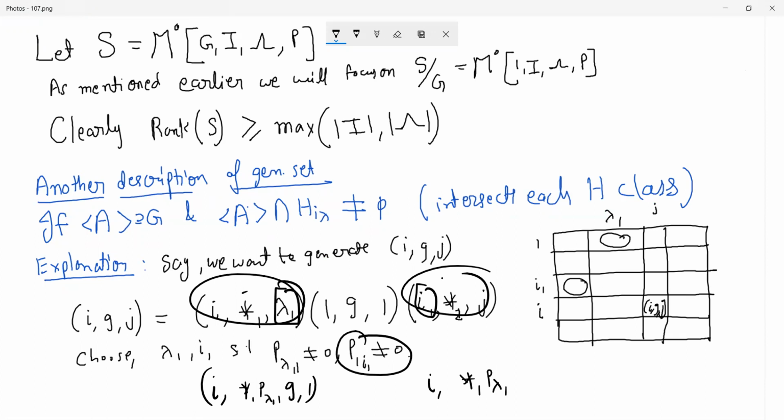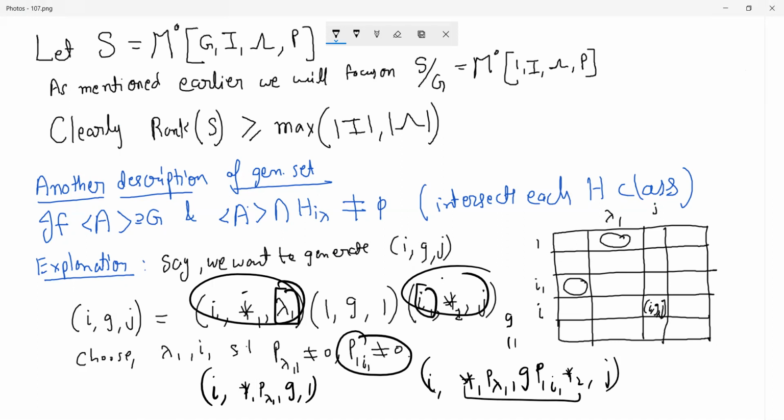So we have P lambda 1 1, and then we have a G, and if you take this further, you'll get P1 I1, and you'll get star 2, and you'll get J. Now, all that matters is this is non-zero. Now, because this is non-zero, you can always equate this to G by, right. So here is the thing. What are the things which you can change?